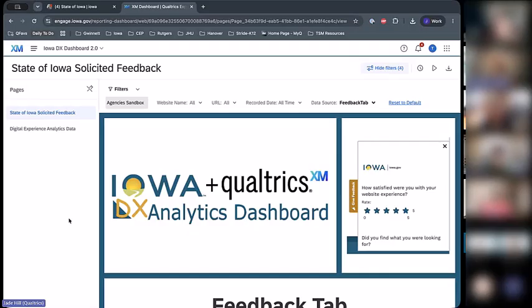So while we currently have them split out within the pages of the solicited feedback and the digital experience analytics data, we now have the ability to say, hey, we want to pull in some of that solicited feedback data. What are they saying? What are they doing? What are they giving us the actual feedback on in that feedback tab? But we're also able to see that DXA data.